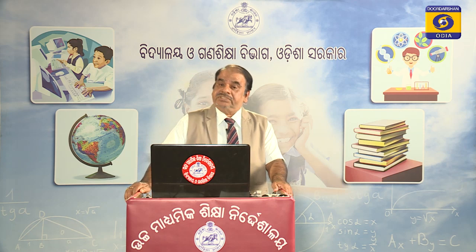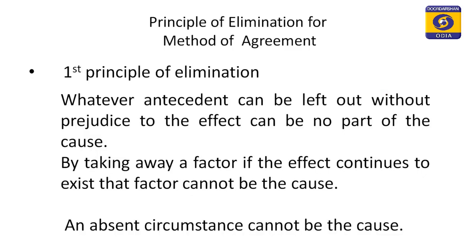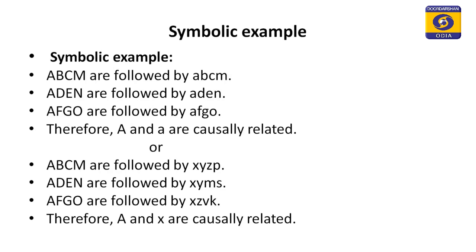Whatever antecedent can be left out without prejudice to the effect can be no part of the cause. That means, taking away some factor, if the effect continues to exist, then that factor cannot be the cause. In a very precise manner we can say, an absent circumstance cannot be the cause. Whatever is absent, that cannot be the cause.